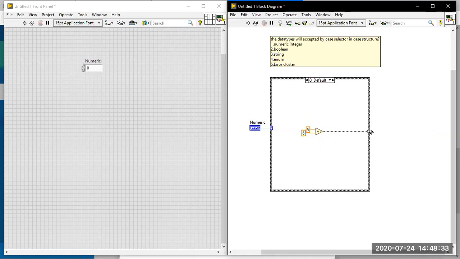If you connect the wire to the output tunnel, a tunnel will be created over there. The tunnel is a white space tunnel that you are getting, which means that in this case the case structure will handle it, and the case will be handled over there.